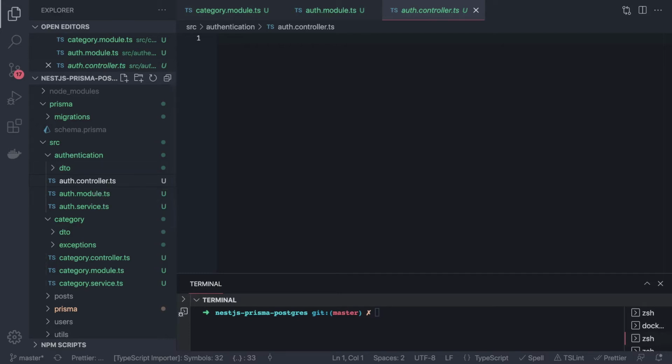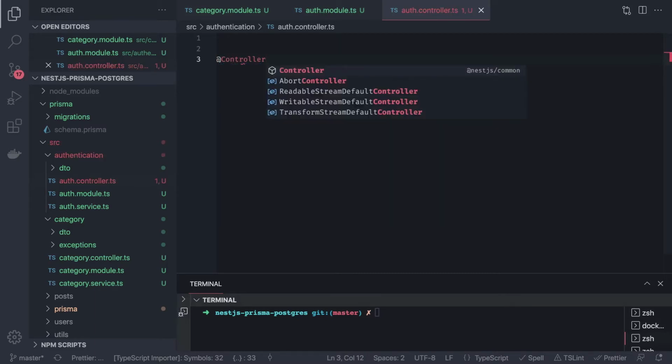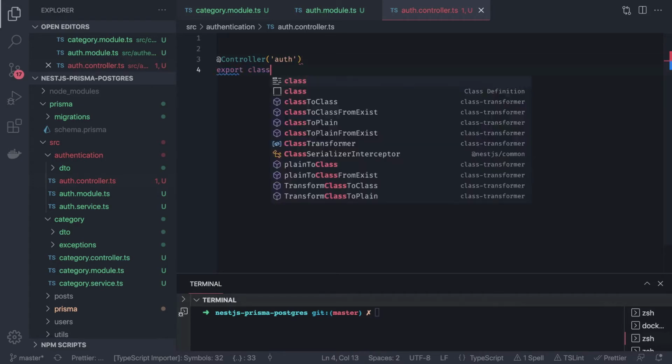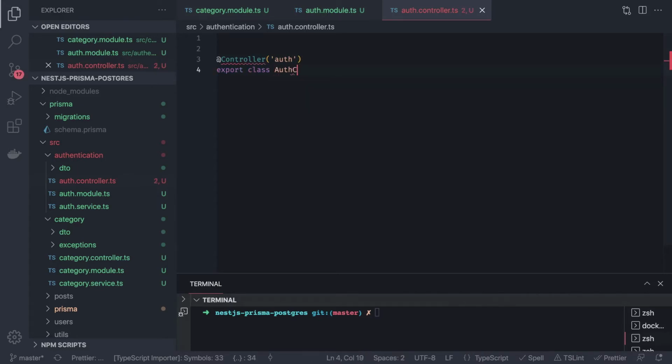So auth controller, inside auth controller we can just simply create an ES6 class. The thing is, we are creating everything from scratch. I can copy these examples from our previously created samples. So this is auth, this is the controller, and we can simply say export class auth controller, and here we are going to use constructor, and we are going to inject auth service, private readonly, that we are going to create auth service.